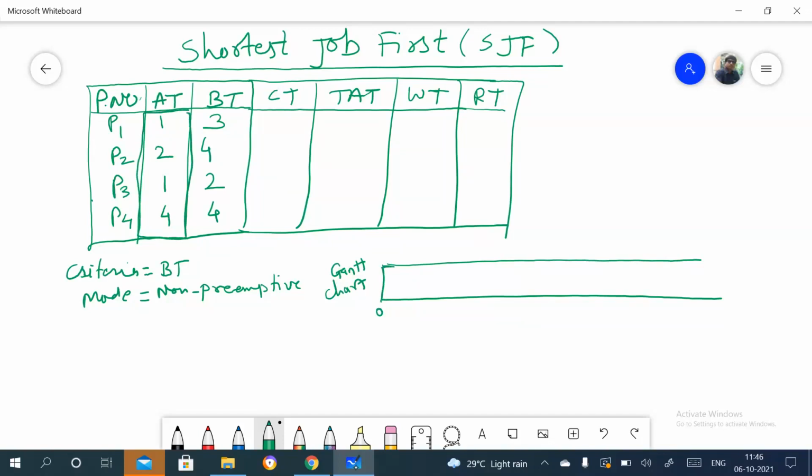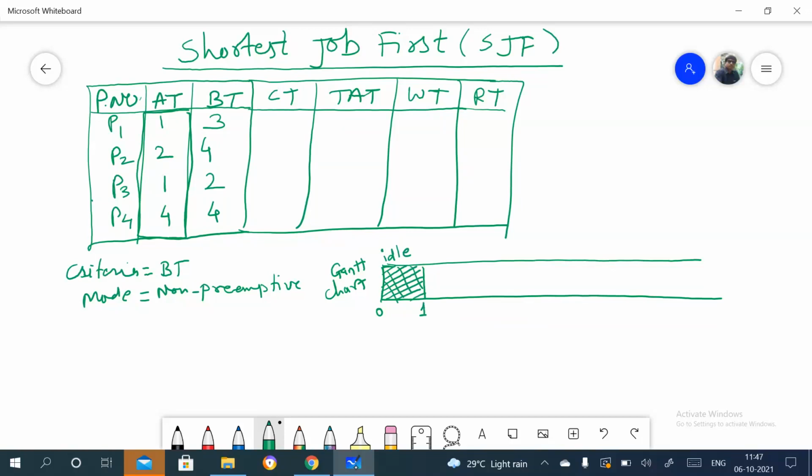It means the processor would be idle, right? So this is 1. Now, is there any process that comes at 1 unit of time? Yes, P1 is there, that comes at the first unit of time.